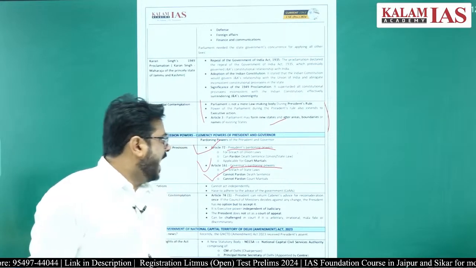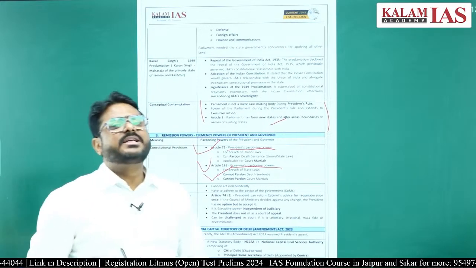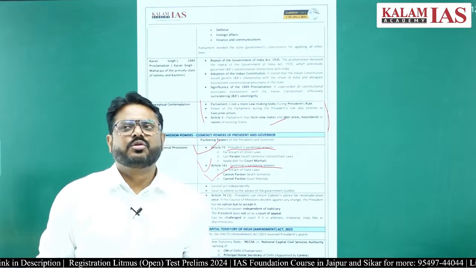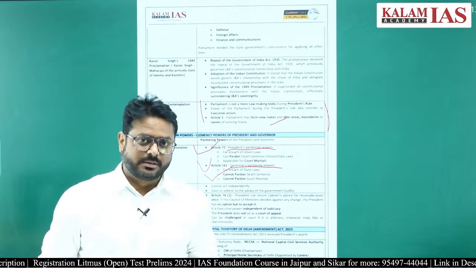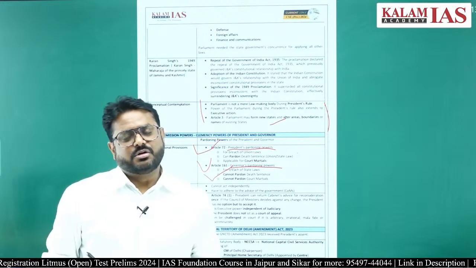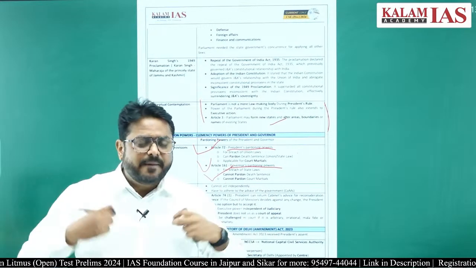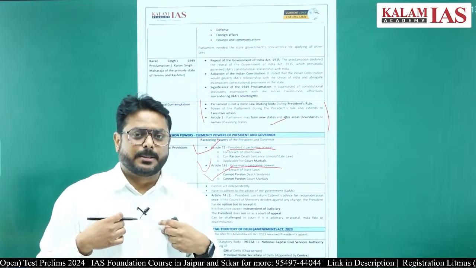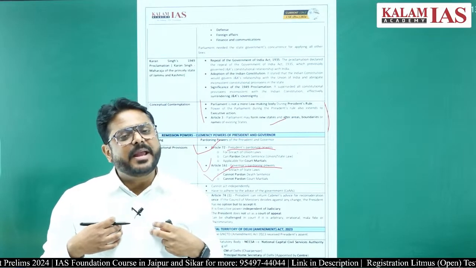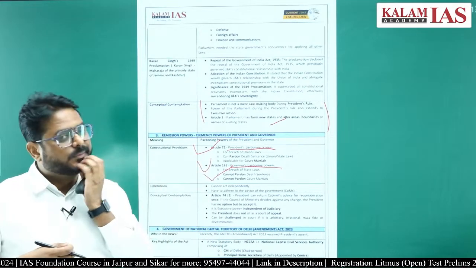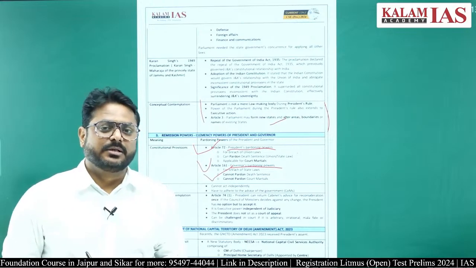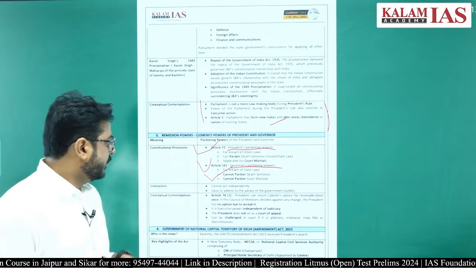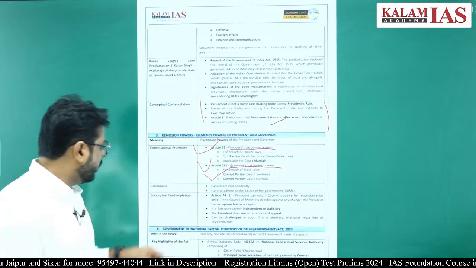One thing is that whenever the President or the Governor gives any kind of decision, it is not their only discretion. Actually it is being suggested by the Council of Ministers whether the Governor should pardon the case or not.